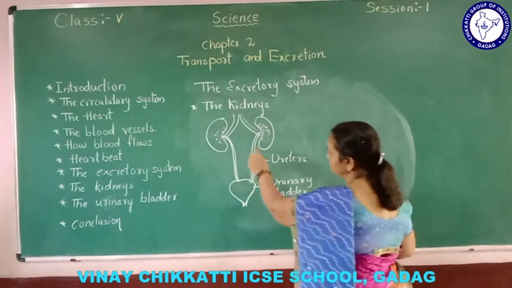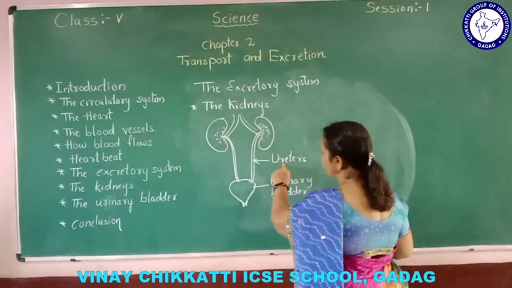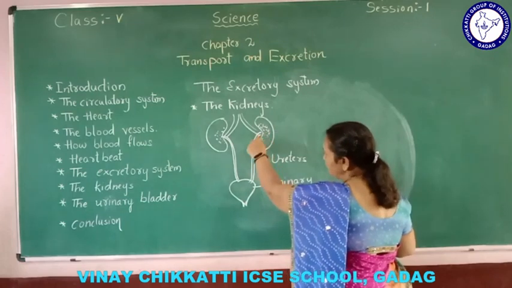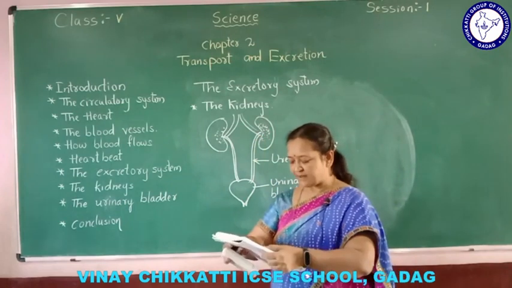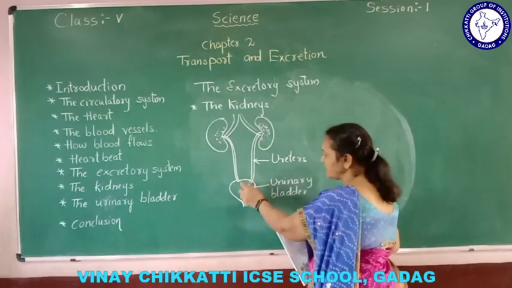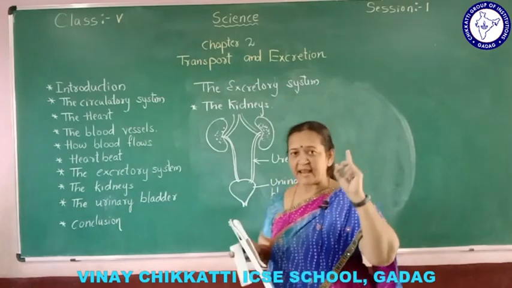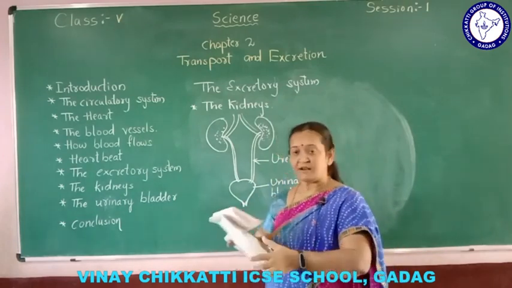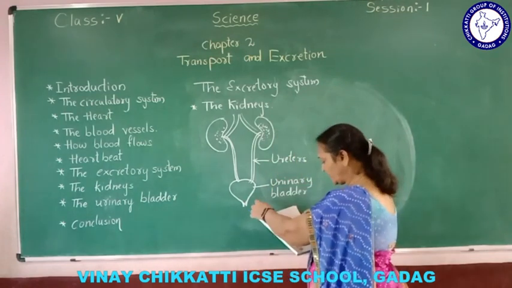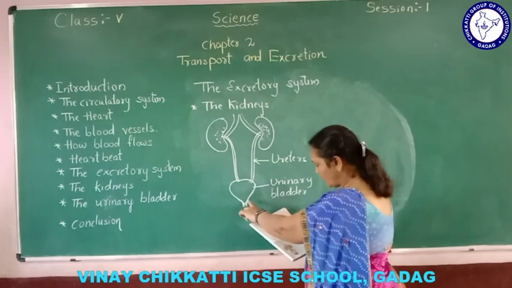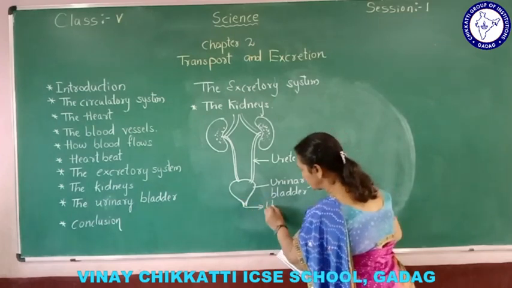The waste product collected in the kidneys flows through the ureters to the urinary bladder. When the urinary bladder is full, it gives intimation to the brain, and then we feel the urge to pass urine. Urine leaves the body through an opening called the urethra. This part is called the urethra.